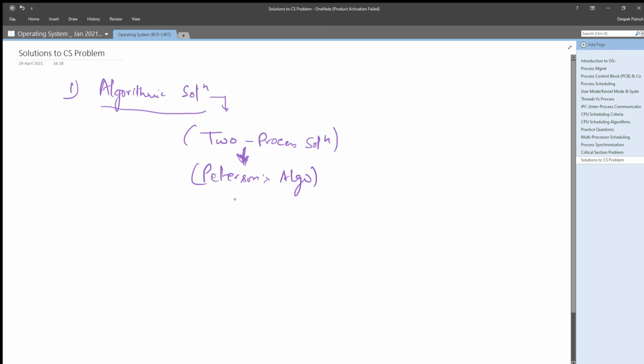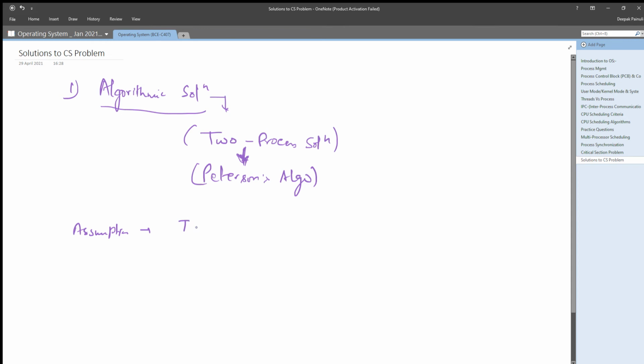That means we will understand the solution of the critical section problem using the two process solution, where the assumption will be there are two processes.